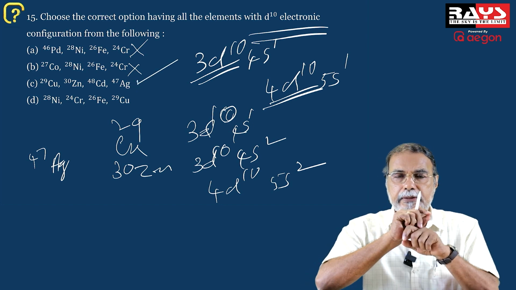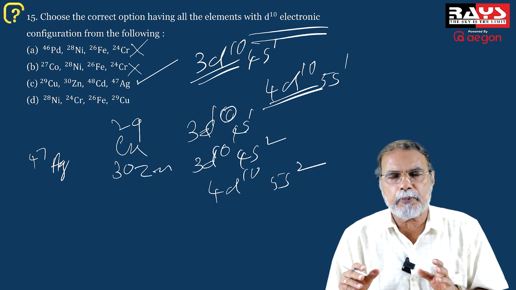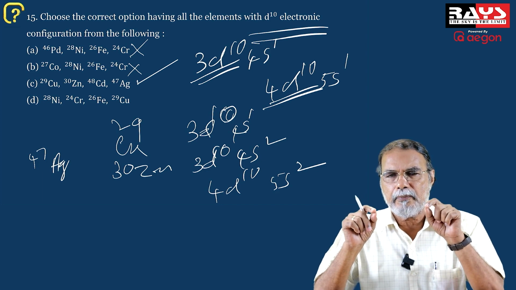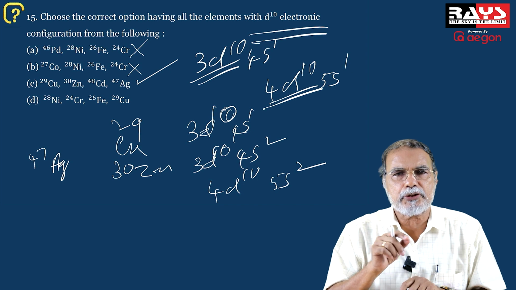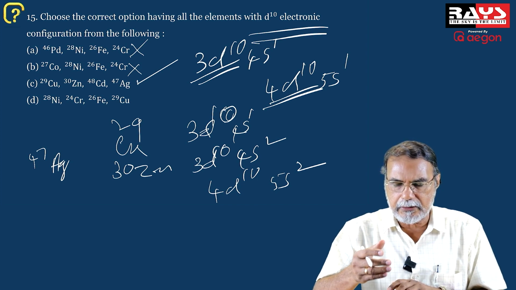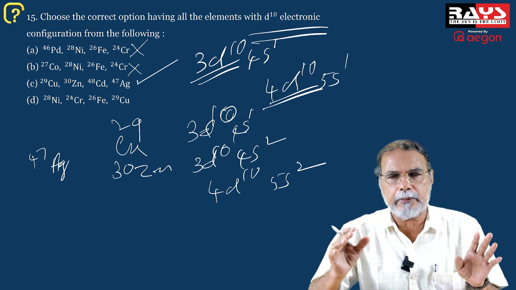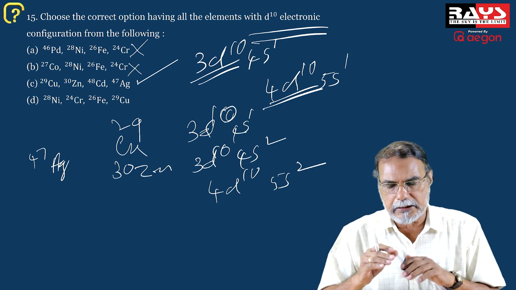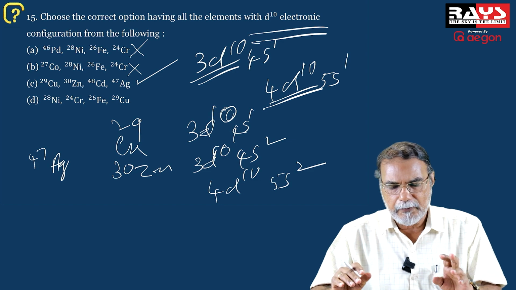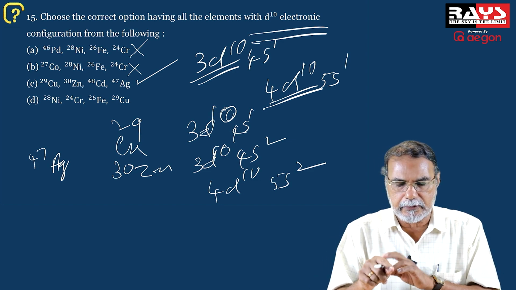Now suppose you go on writing down the electronic configuration of all these, it will take a lot of time. Your precious time will be wasted. So there must be some other clue, some other simple method of answering such questions. And one method which I suggested is to take the configuration of at least one of them and see whether it is d10. If not, forget about that. Then come to the next one. It's again chromium 24, a d5 configuration. So forget about it. And then come to C and check if it is 29 and 30.